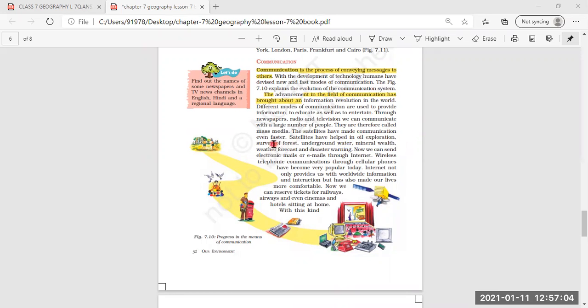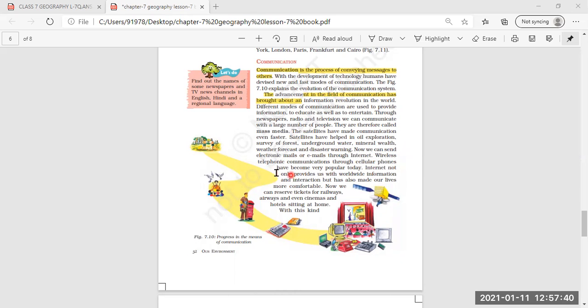So they are therefore called mass media because we can communicate a message from one communication mode to many people at a time. Satellites have made communication even faster. Satellites have helped in all exploration, survey of forest, underground water, mineral wealth, weather forecast, and disaster warning. All these have been predicted just because of the help of satellites.